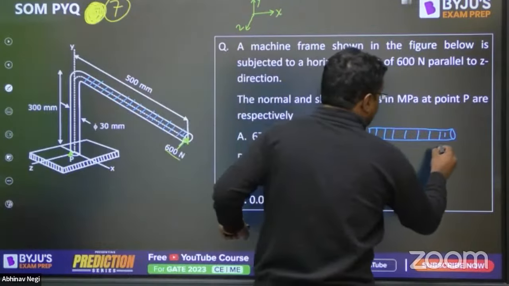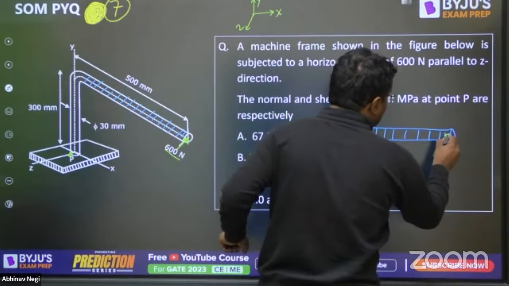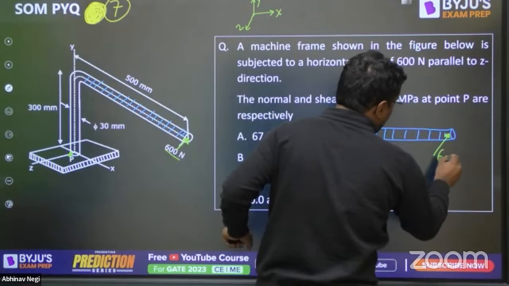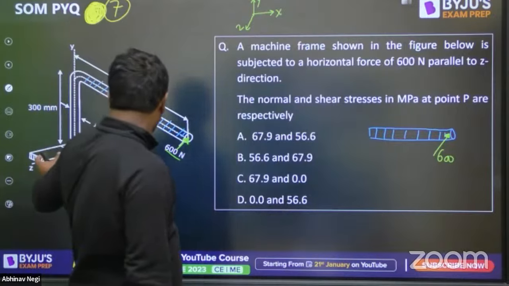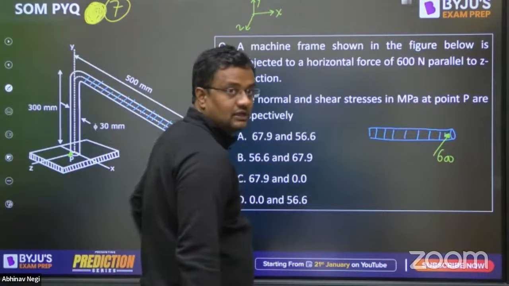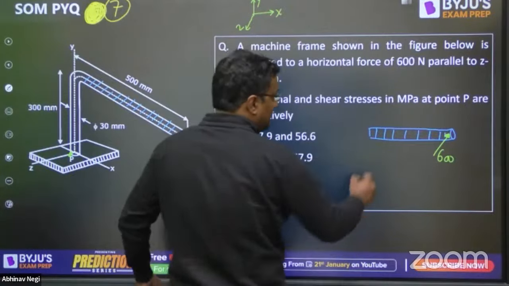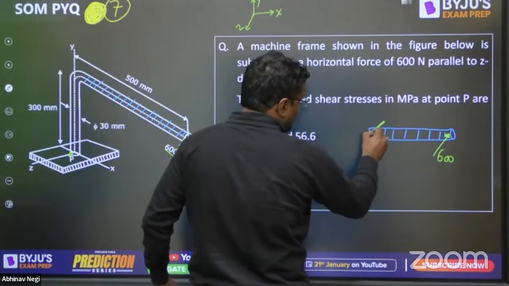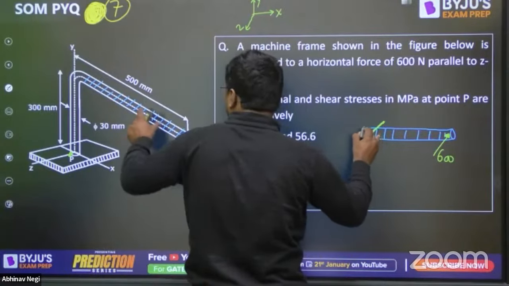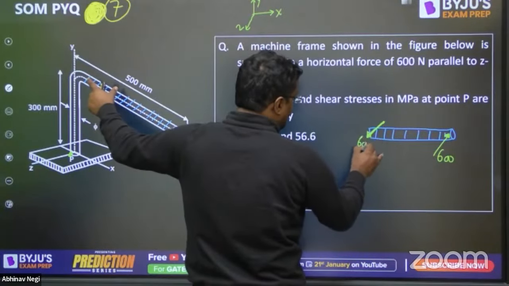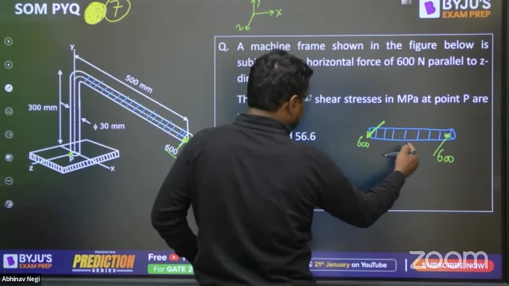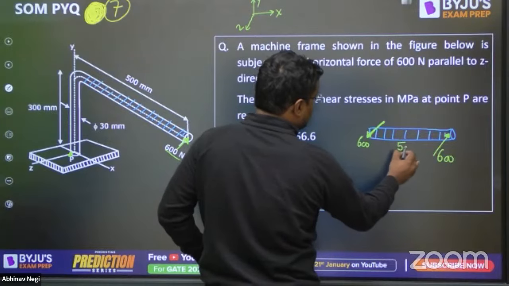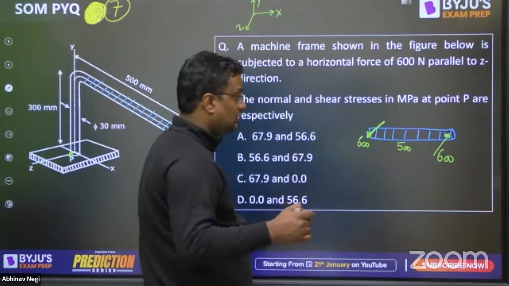Okay, now everything, if your body is in equilibrium, then the whole part is in equilibrium. If this whole part is in equilibrium because it is fixed here, so this small part is also in equilibrium. So 600 coming will be here, internal force. Okay, when we cut here, this will be 600. Okay, now this 600, but there will be a movement also. 600 into 500 will be a movement also.